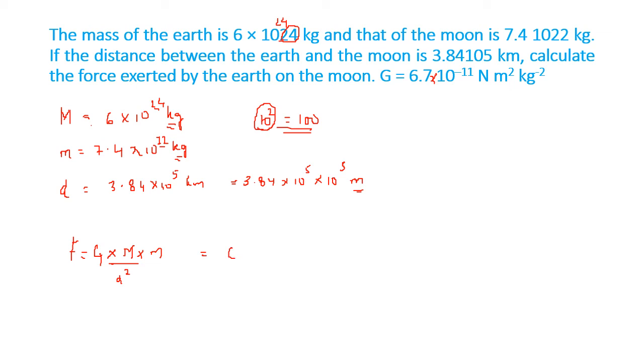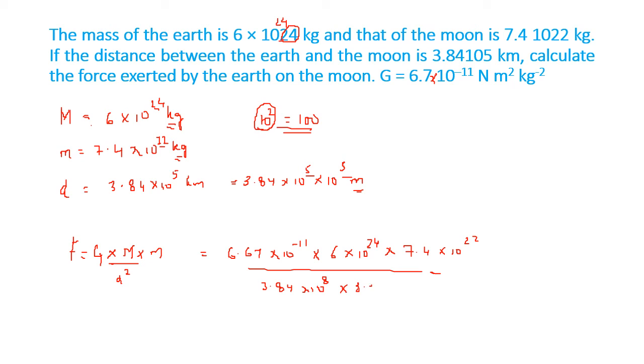So what is the value of G? 6.67 into 10 raised to minus 11 into 6 into 10 raised to 24 into 7.4 into 10 raised to 22 upon 3.84 into 10 raised to 8. How 10 raised to 8? 5 plus 3, 8 into 3.84 into 10 raised to 8, because it is square, so we will take 2 times.